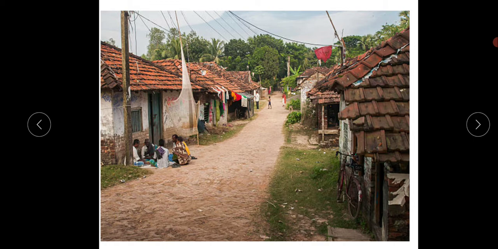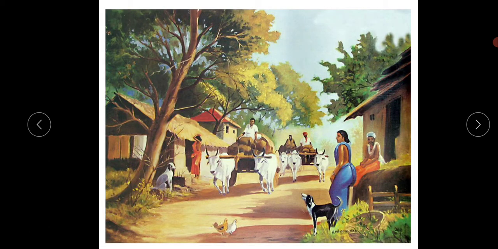Look how the village, have you seen the villages? Yes, look, in this way the village looks. There will be no big buildings, there will be no big roads like the cities. Look how small the roads are and how small the houses are. Yeah, this is called the village. Look here, the people of the village will do their work by themselves. There will be no vehicles also. Yes, look, they are using the bullock carts. Yes, these are the bullock carts, right? Yes, and look the houses. The houses are also very small.